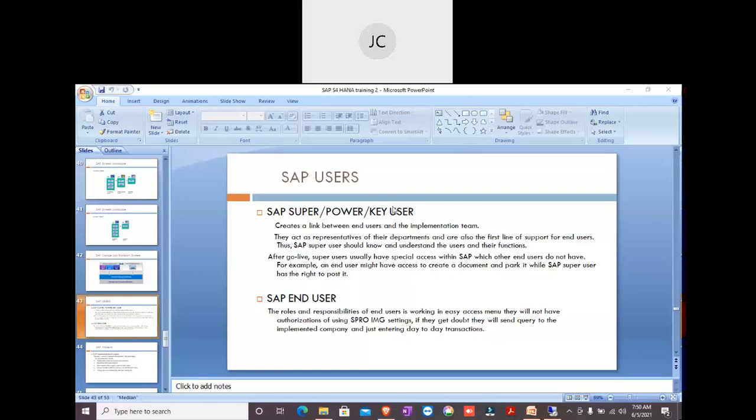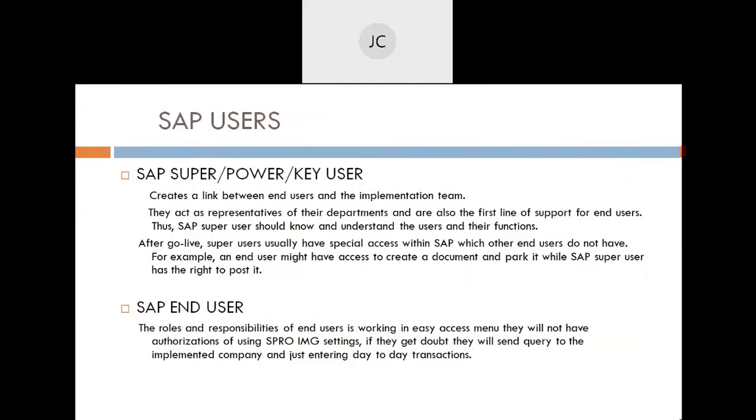So as I was discussing about these users, we should also understand what roles are there when business implementation happens, SAP implementation. Super users are the ones who work from the implementation team. They interact with end users. They act as a link between the end users and the consultant.